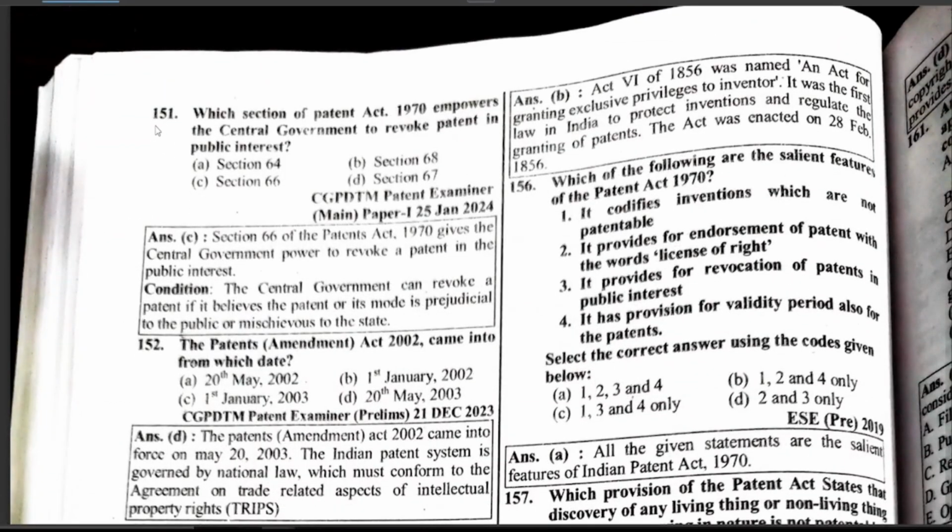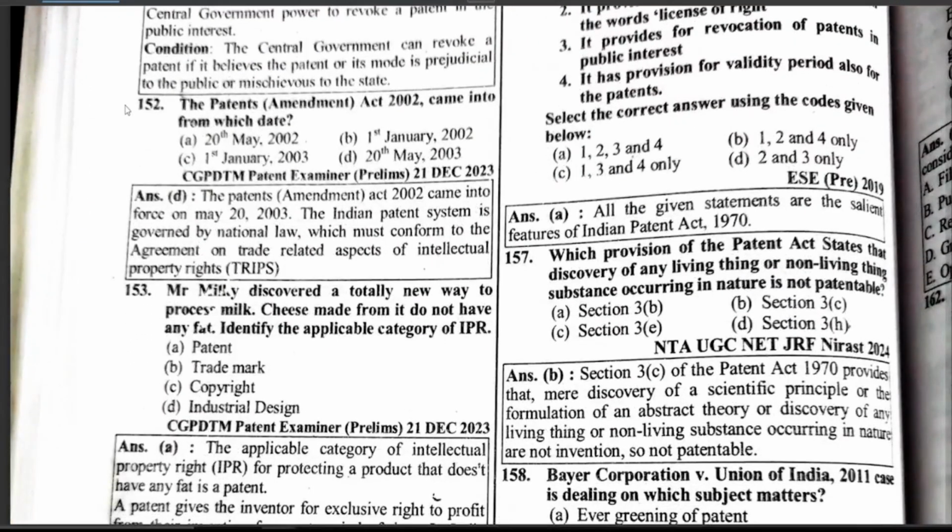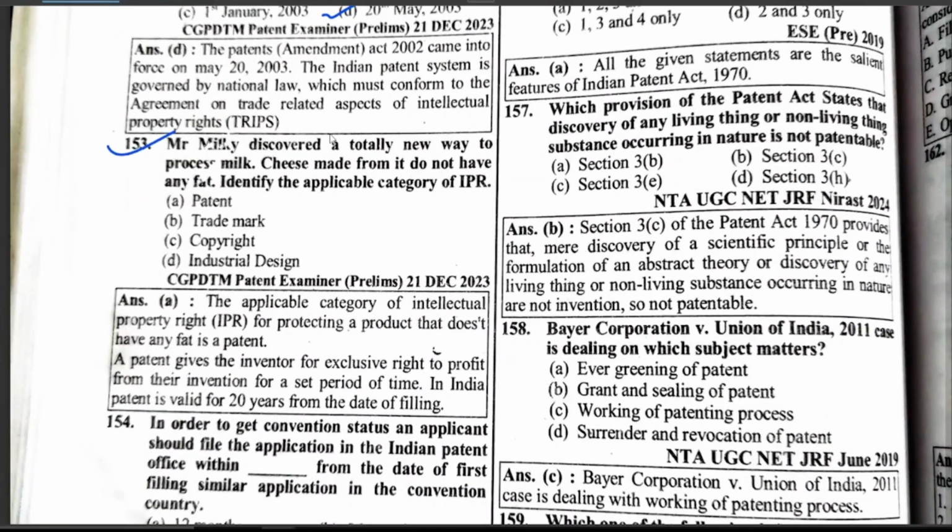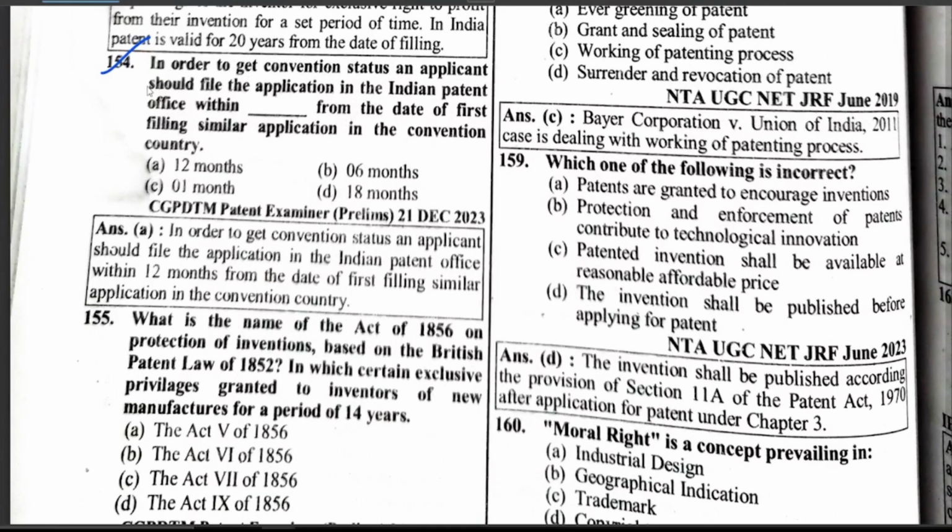Which section of the Patent Act 1970 empowered the central government to revoke a patent in public interest? Section 66. The Patent Amendment Act 2002 came into force on which date? The 20th May 2003. Mr. Milky discovered a totally new way to process milk. Cheese made from it does not have any fat. Identify the applicable category of IPR: it is a patent. In order to get convention status, an applicant should file the application in the Indian Patent Office within how many days from the date of first filing of a similar application in the convention country? 12 months.